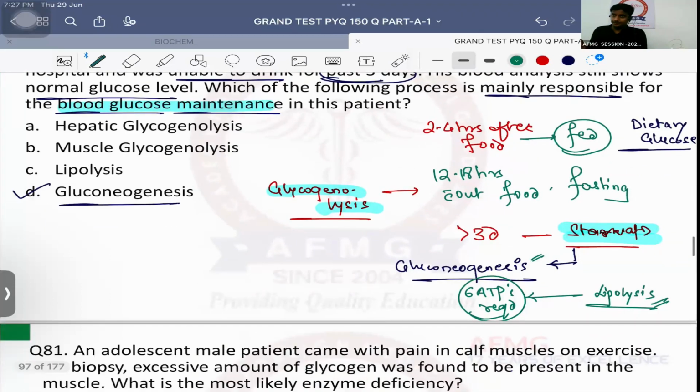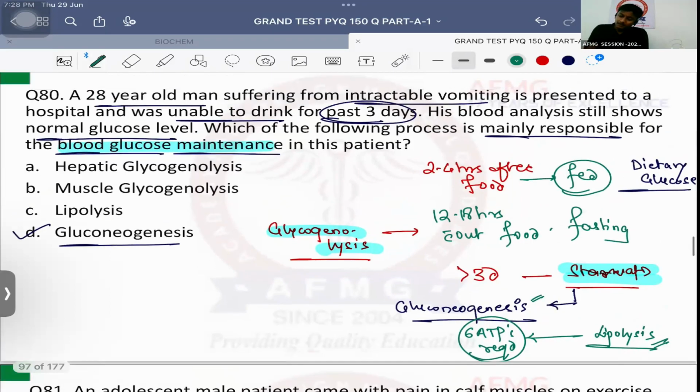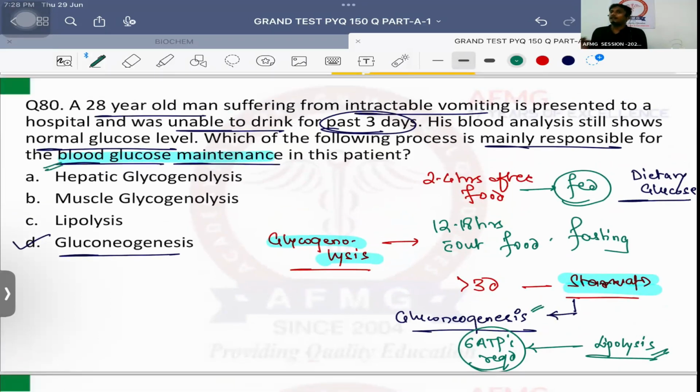Lipolysis is providing the energy. It is not providing the substrate. Lipolysis cannot form glucose. That's important. What did we ask? How is blood glucose coming? How is blood glucose being maintained? So blood glucose maintenance is by gluconeogenesis. Energy required for gluconeogenesis is given by lipolysis.